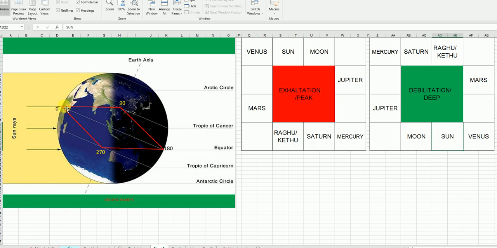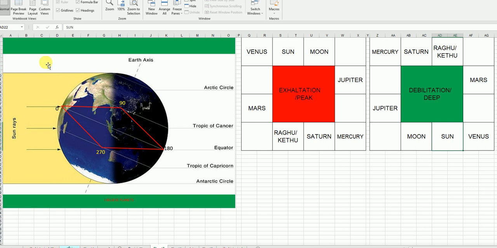From this closest point, it will go to 90 degree, equinox. From 90 to 180 degree, debilitation. From 180 to 270, again equinox, and again from 270 to 0 degree, peak. So this is the cycle. A planetary cycle means it has one peak, one deep, one exaltation point and one debilitation point. The combination is called the planetary cycle. Each and every planet comes to the closest distance to our Earth and goes to the longest distance from our Earth. So this point is valid.